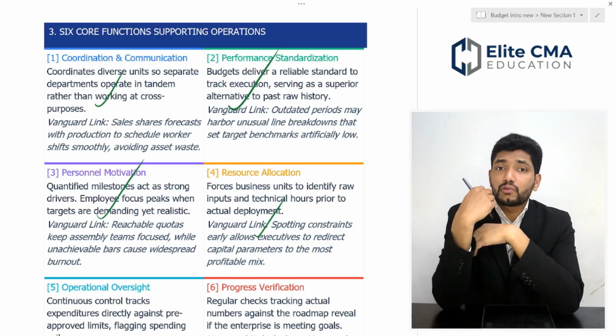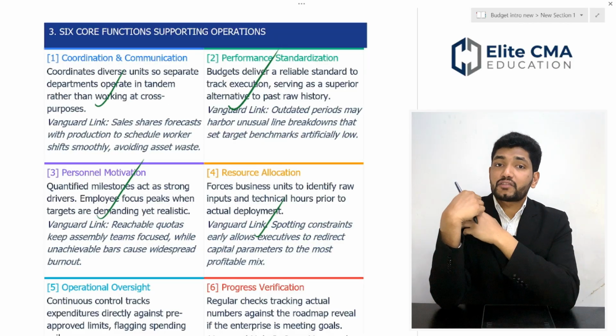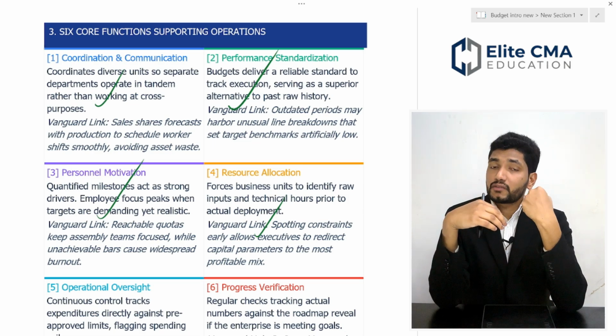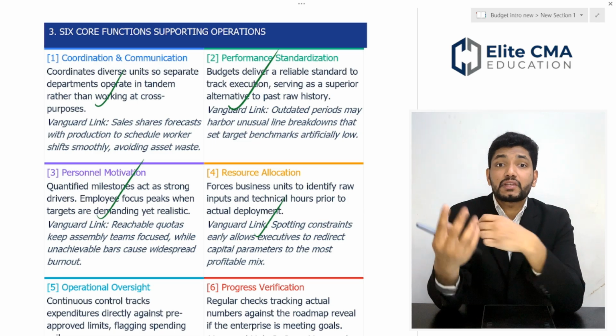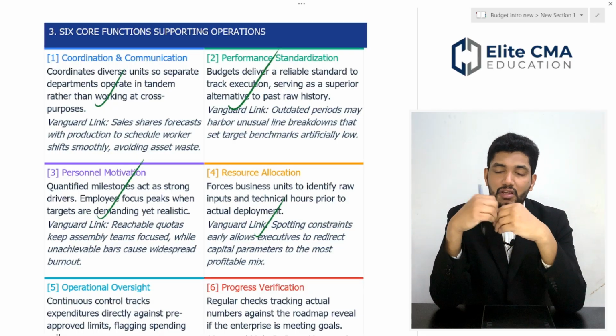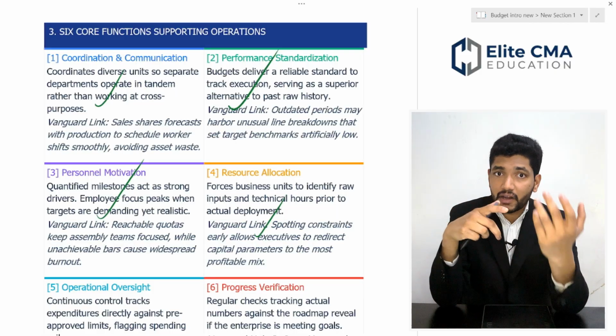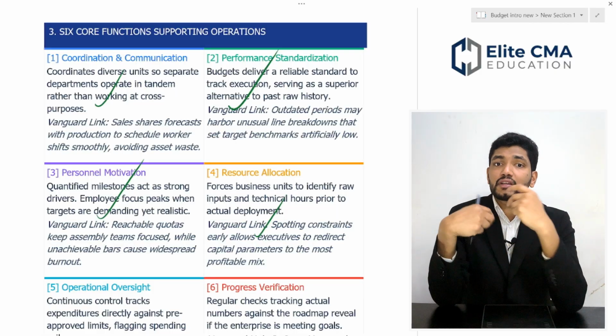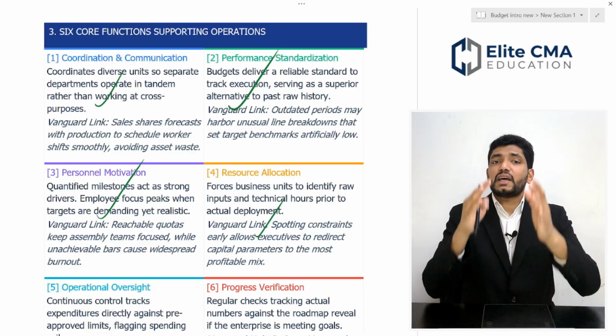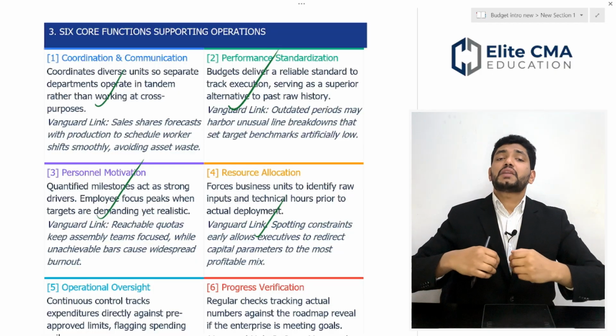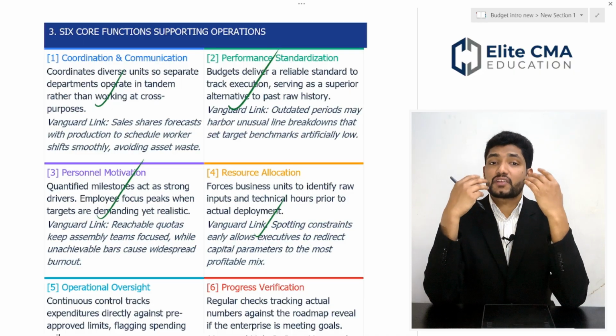Once you set a budget, you know what your priorities and preferences are, and what activities are going to make you more profit. Based on that, you can allocate more resources, in terms of your money, manpower, and effort, into that particular process, which will help you improve the overall business performance.